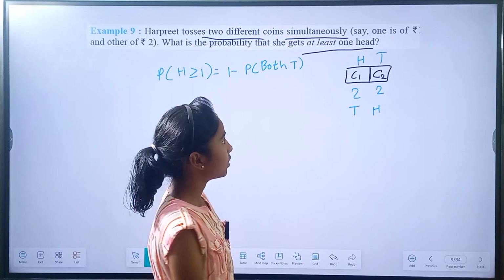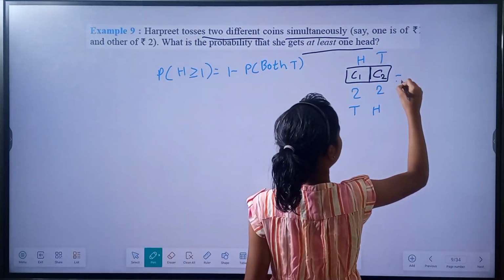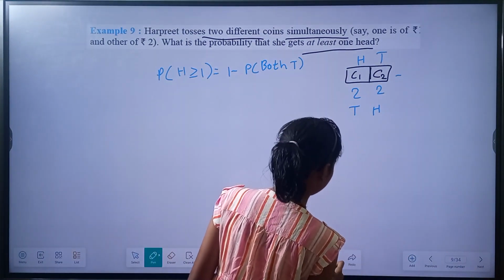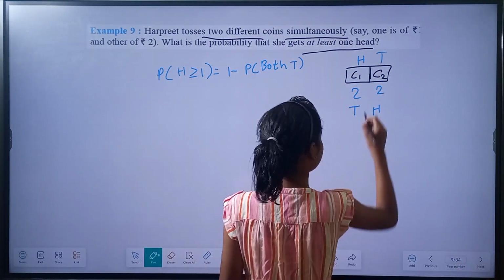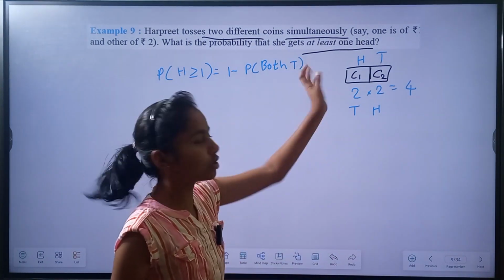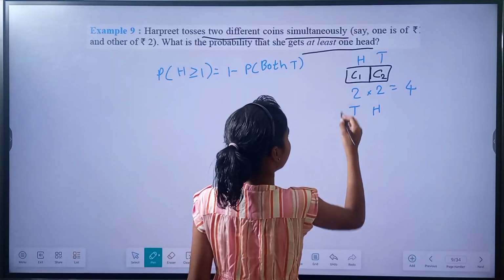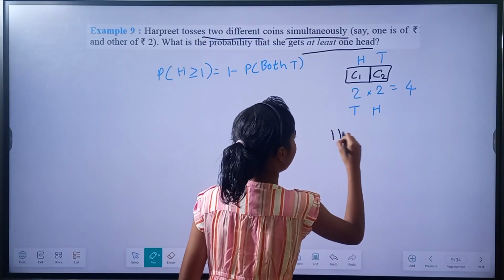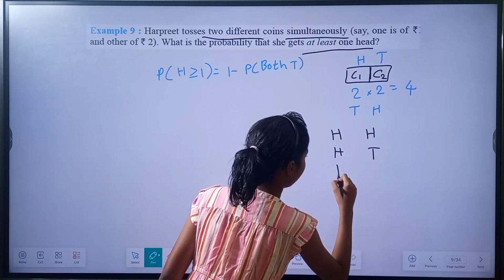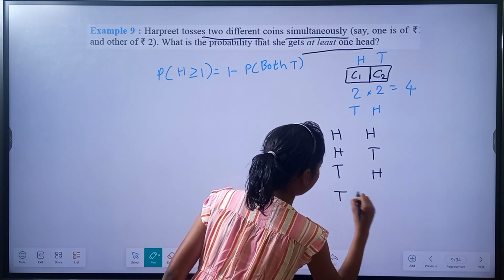So the total number of ways are 2 into 2 equal to 4. We have 4 ways. So let us write what those 4 ways are. We have head-head, head-tail, tail-head, and tail-tail.